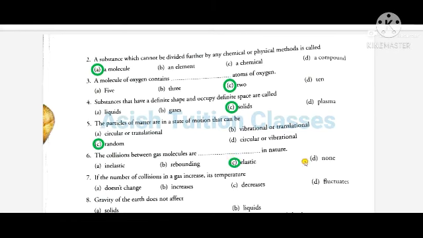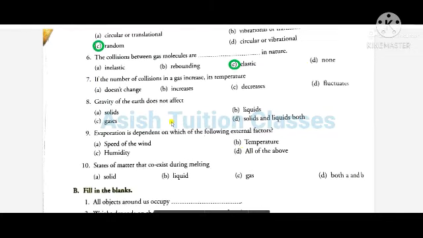Number 7. If the number of collisions in a gas increases, its temperature A. does not increase, B. increases, C. decreases, D. fluctuates. Answer will be increases.